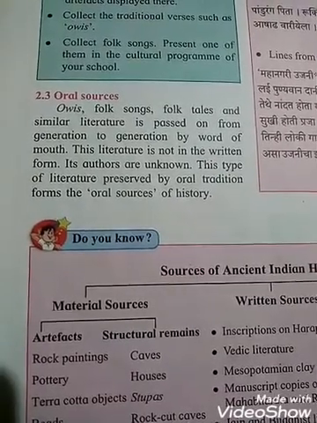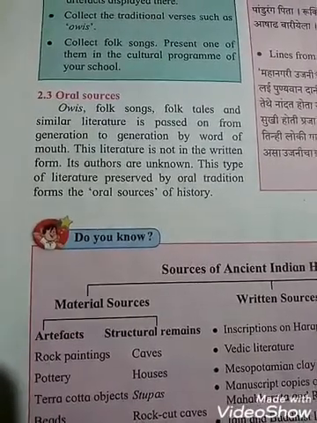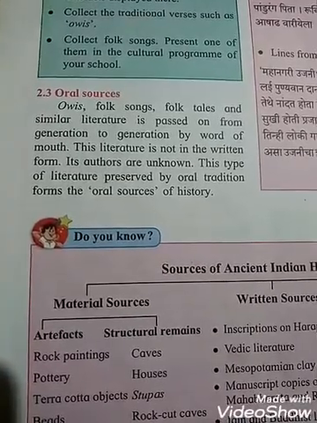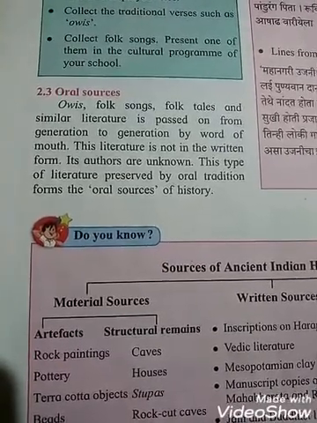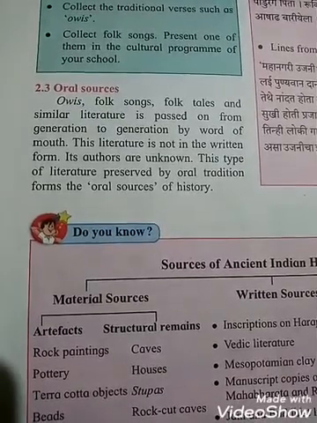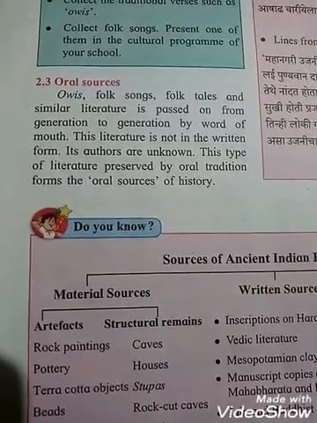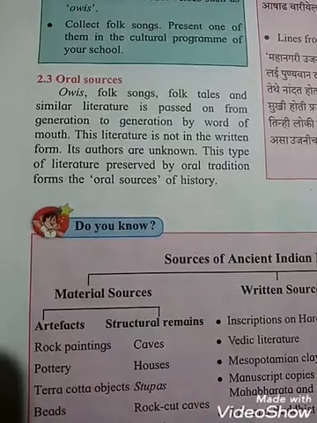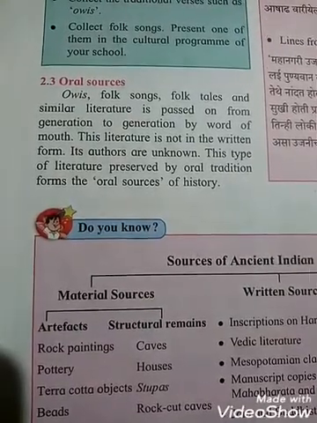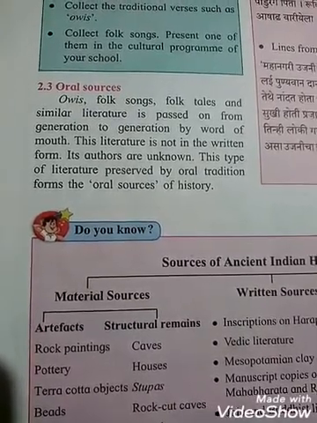Its authors are unknown, and this type of literature preserved by oral traditions forms the oral source of history. Examples: ovis, folk songs, povadas, folk tales, legends.